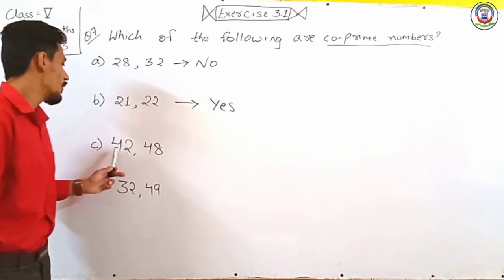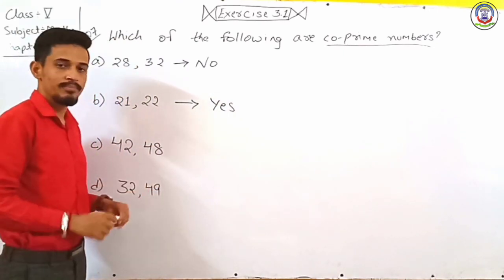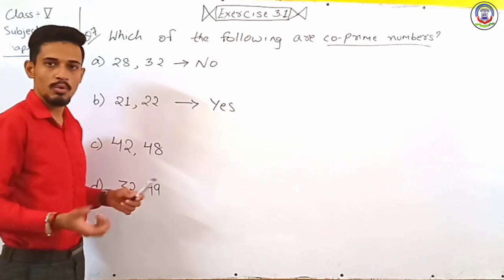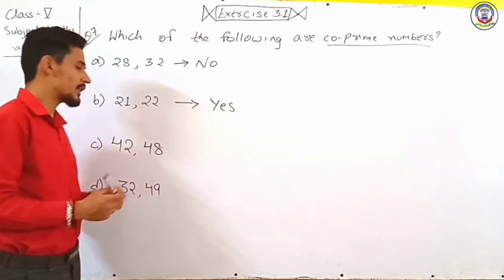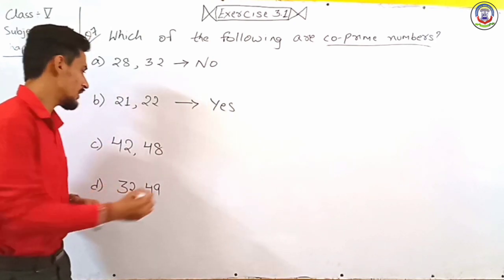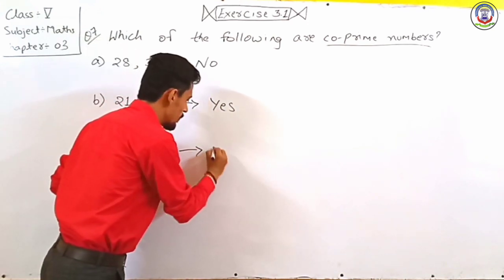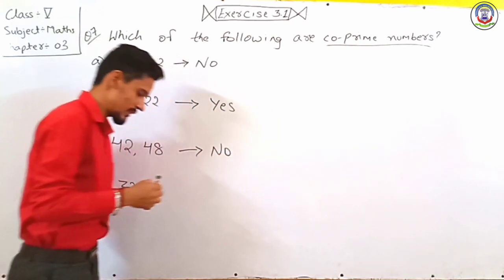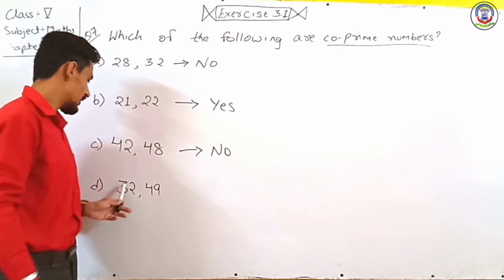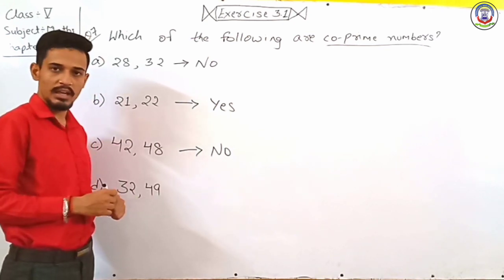Next we have 42 and 48. Both are even numbers, so both are divisible by 2, so their common factor is 2, so it is not a co-prime number. Last we have 32 and 49.